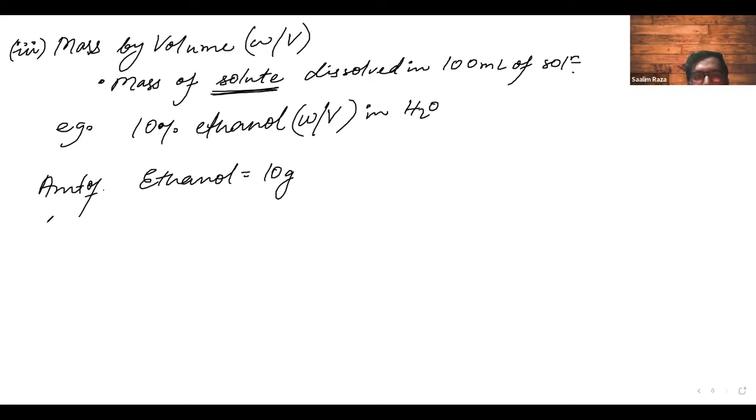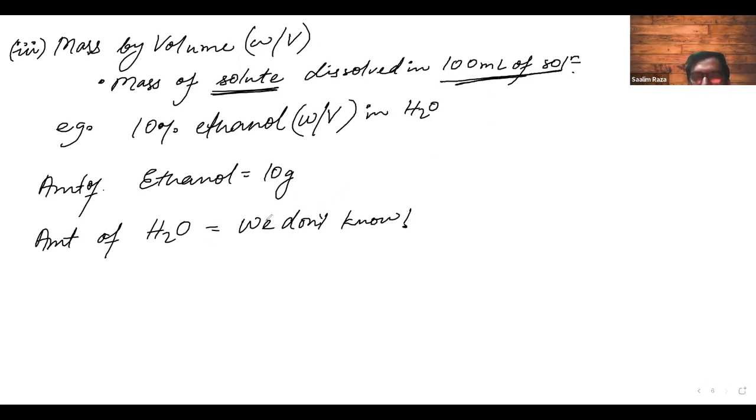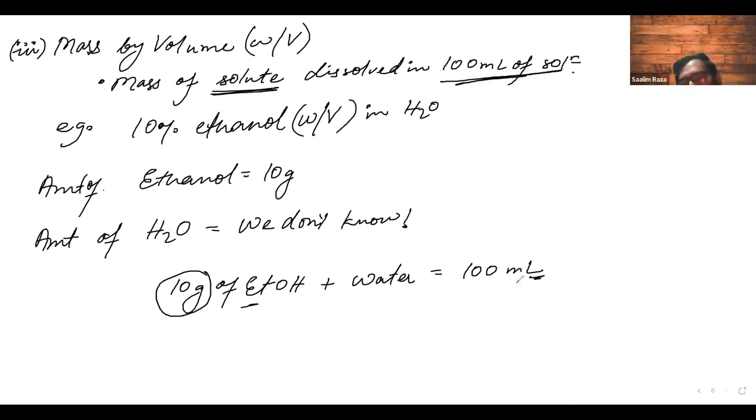But now if somebody asks you the amount of H2O, what will you say? We don't know. Why? Because the information is not given. It says only about 100 ml of solution. So 10 gram of ETOH, this is ethanol, plus water is equal to 100 ml. But one side is in grams and the other side of the equation has ml. According to the definition of mass by volume, that is why you cannot calculate water.